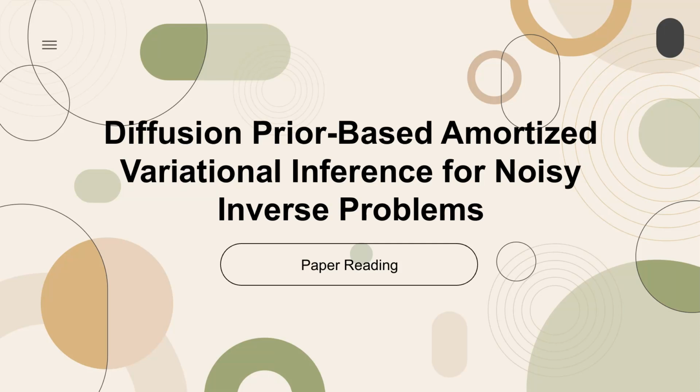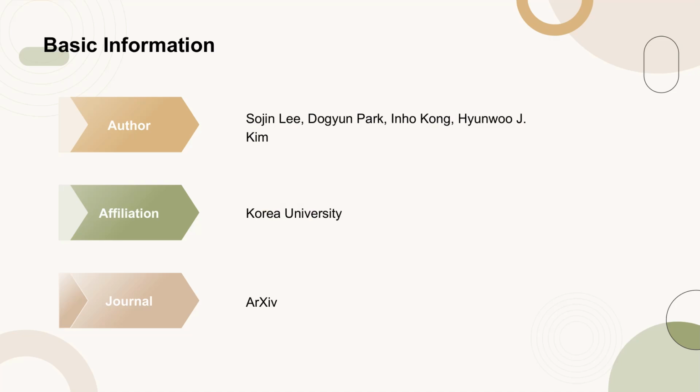Today's paper is titled, Diffusion Prior-Based Amortized Variational Inference for Noisy Inverse Problems. This paper was published on arXiv by Sojin Lee and colleagues from Korea University.